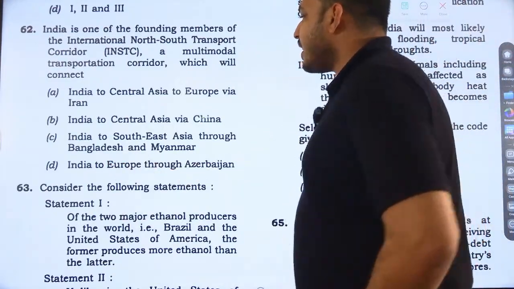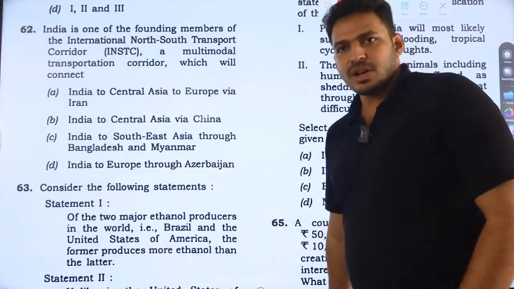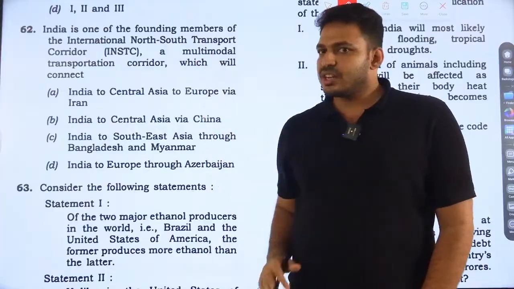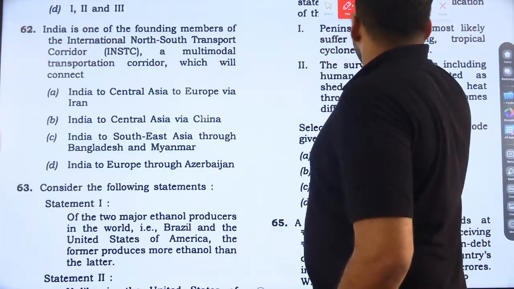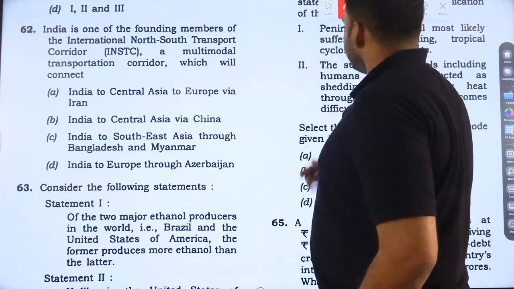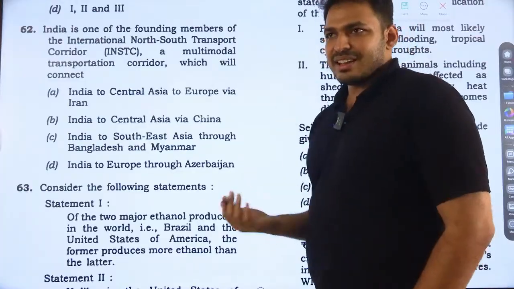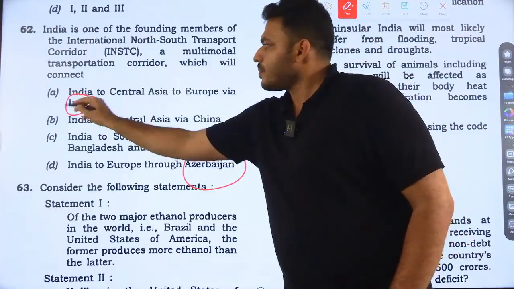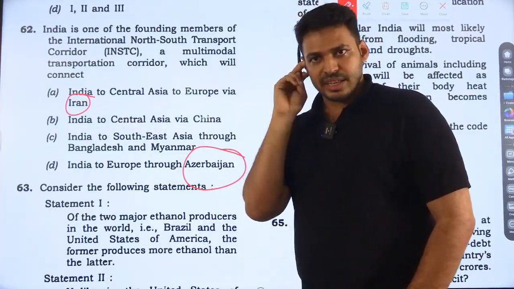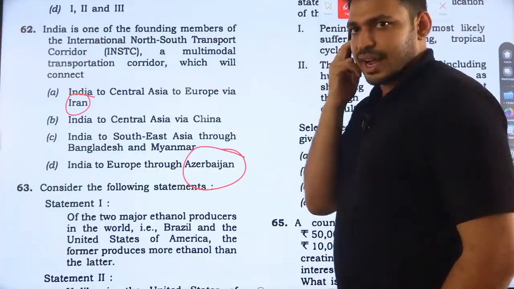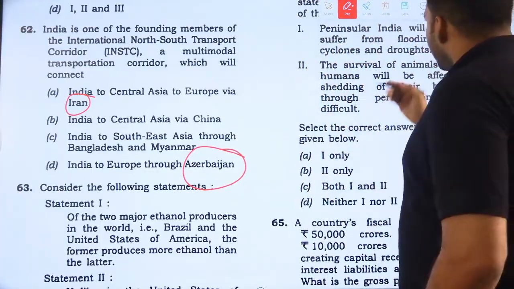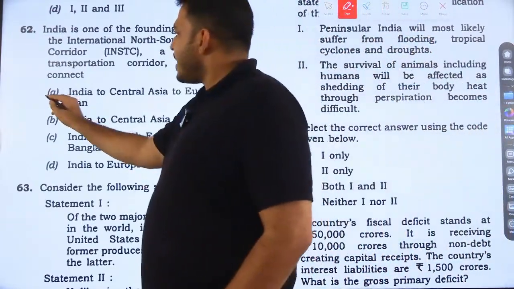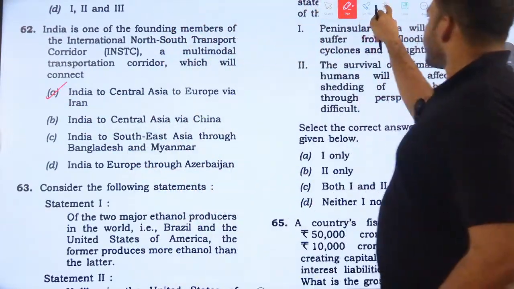And the fourth one, India to Europe through Azerbaijan. That is possible, because India to Europe through Azerbaijan is a north-south corridor. But do we have more connection or friendly relations with Azerbaijan or Iran? Iran, right? So in that logic, and factually also, option A is the right answer.